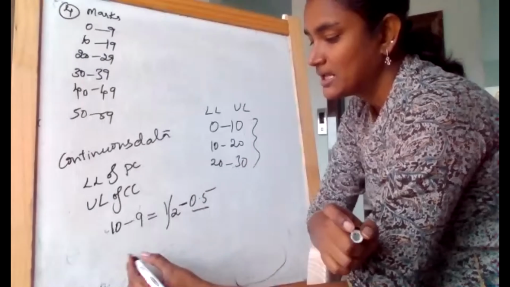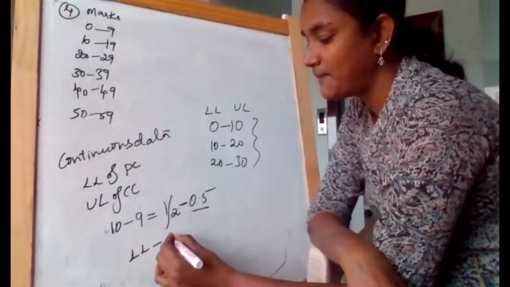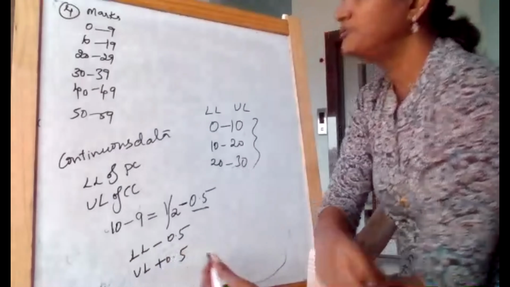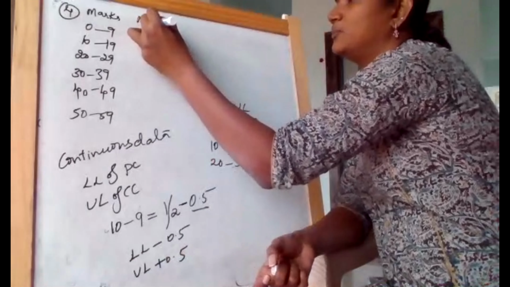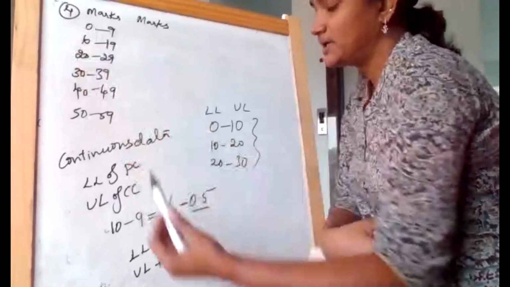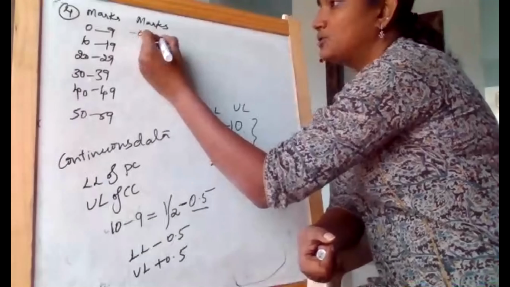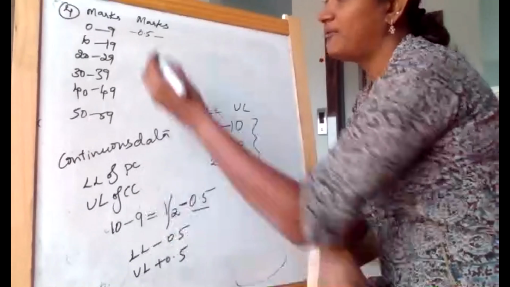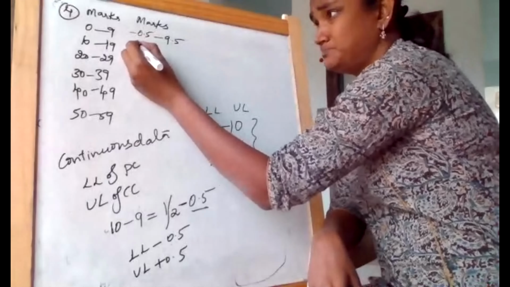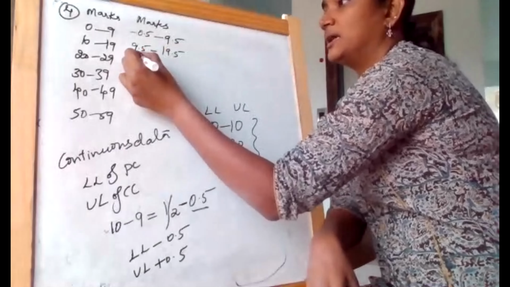So this value, you need to subtract from the lower limit, 0.5, and you need to add it to the upper limit. So now you see how the new data will be. It will be more clear when I write it. So 0 is the lower limit. So 0 minus 0.5 gives you minus 0.5, to the upper limit plus 0.5, which is 9.5. Same thing, 10 minus 0.5 gives you 9.5. 19 plus 0.5 gives you 19.5. So that it continues.